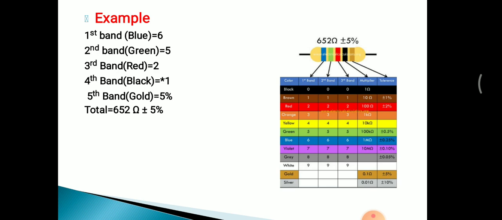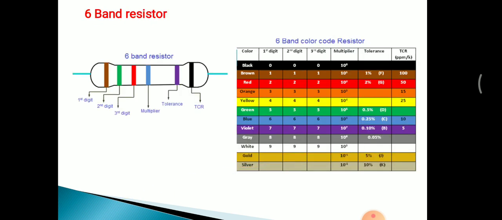The fourth band shows the multiplier, which is multiply by 1 because of the black color. And the fifth band is gold, that is 5% tolerance. When we combine all, the total resistance of that resistor is 652 ohm plus or minus 5% tolerance.